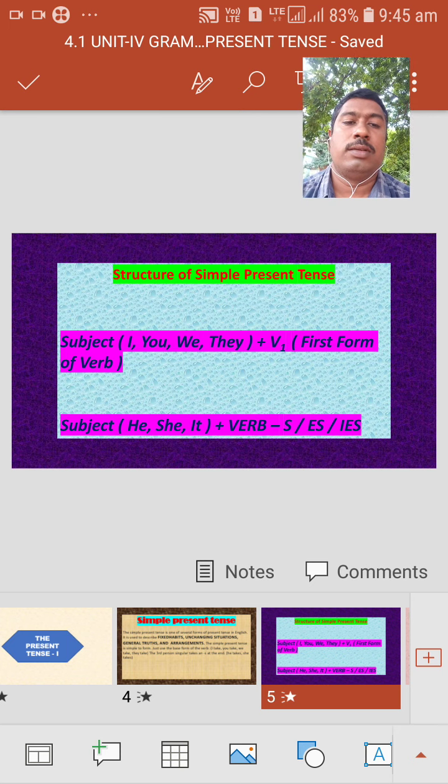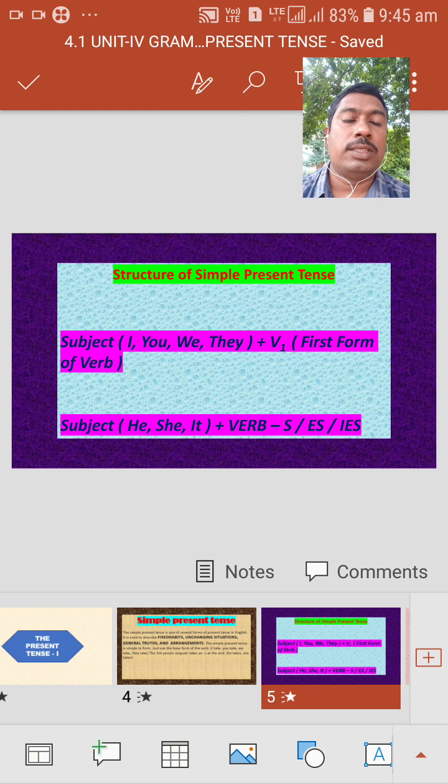If the subject is in third person singular, as we have already read in the definition, what are the third person singulars? He, she, it.